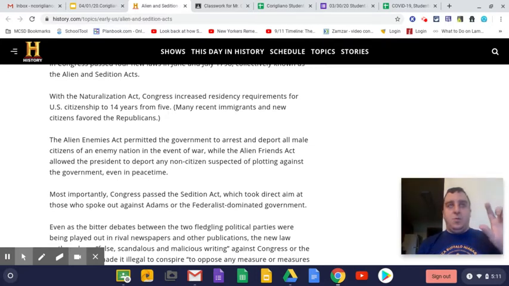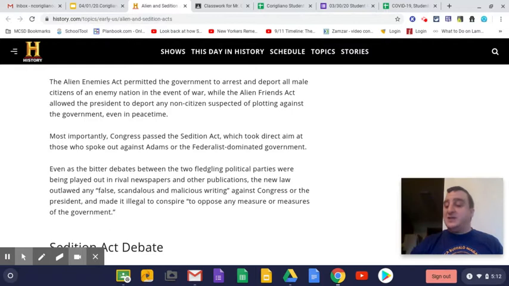So when we say the Alien and Sedition Acts, when we use that term to summarize the laws that were passed during the presidency of John Adams, under the Alien Act part of it, we include the Alien Enemies Act and the Naturalization Act. So that deals with immigrants and with foreigners from other nations. The Sedition Acts were slightly different.